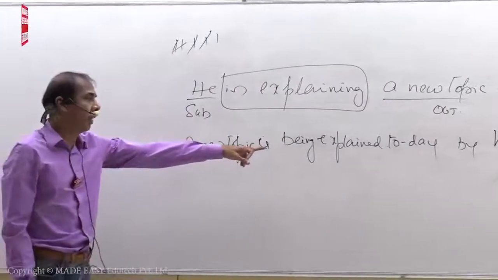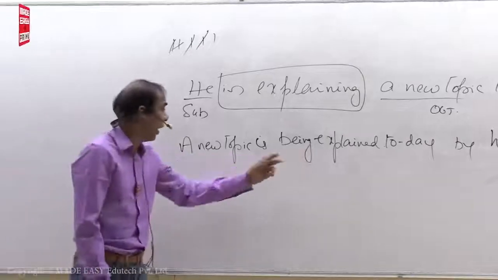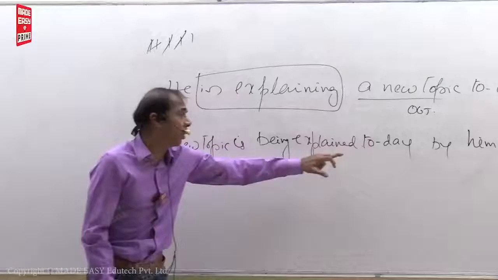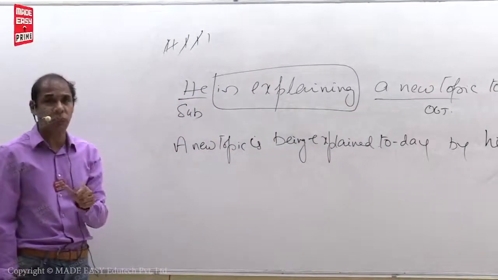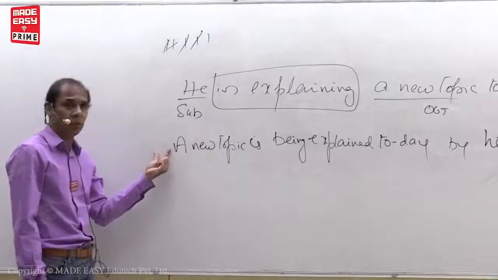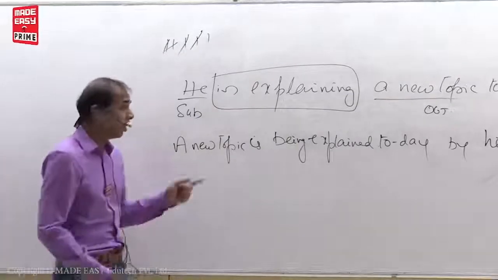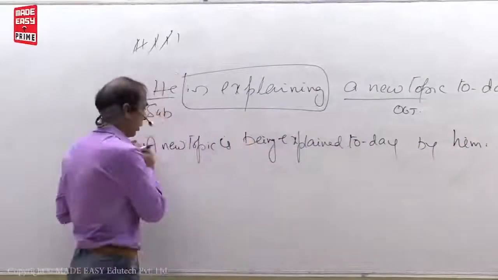A new topic is being explained today by him. Or else you can say like this also: Today, a new topic is being explained by him. If you want to put it, you can put it at the beginning of the sentence, because it is a word that belongs to time, right? Time clauses. You can put it at the beginning of the sentence. No problem. But don't put it after by plus subject. Okay. Now one more, see.